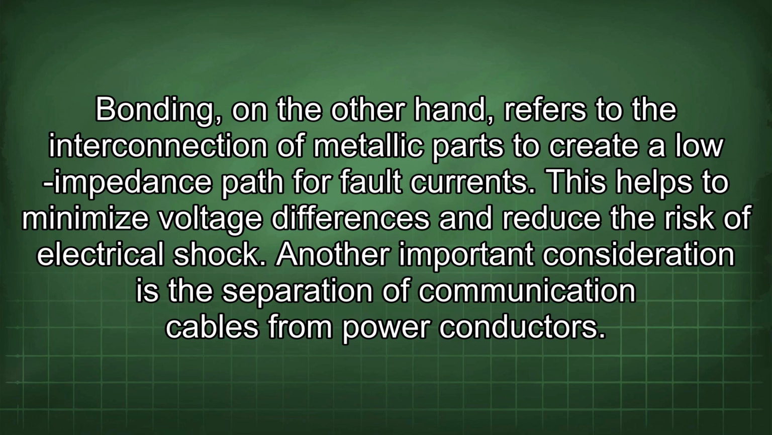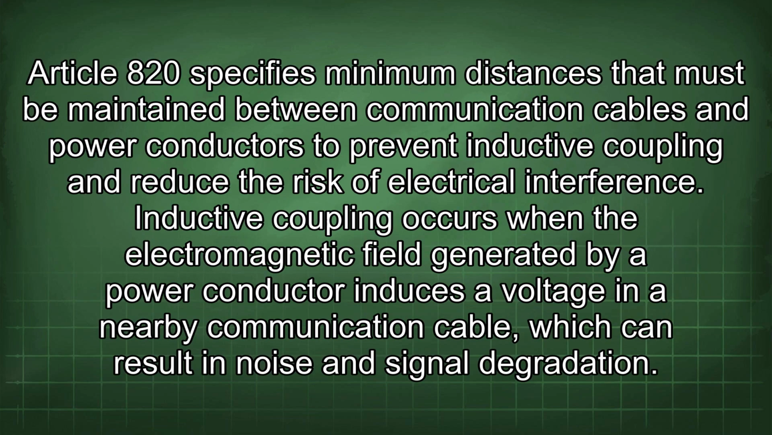Another important consideration is the separation of communication cables from power conductors. Article 820 specifies minimum distances that must be maintained between communication cables and power conductors to prevent inductive coupling and reduce the risk of electrical interference. Inductive coupling occurs when the electromagnetic field generated by a power conductor induces a voltage in a nearby communication cable, which can result in noise and signal degradation.